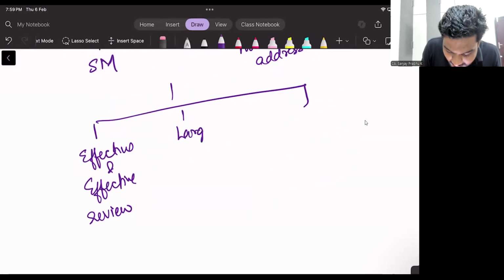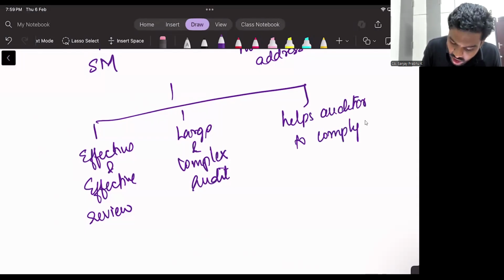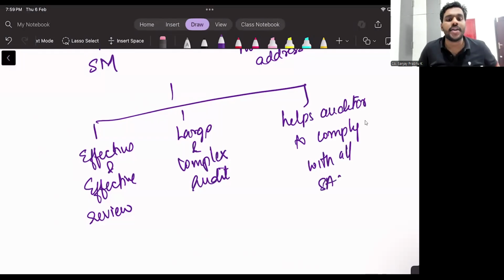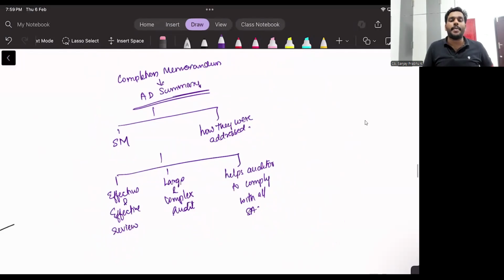So this is useful for large and complex audits. Then it also helps the auditor to comply with all standards. Am I clear to you? This is all about the completion memorandum. You can take a screenshot of this.